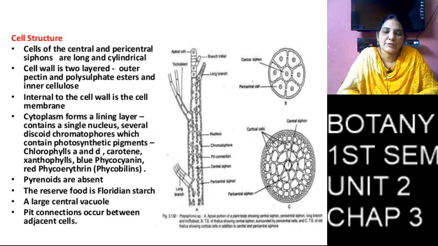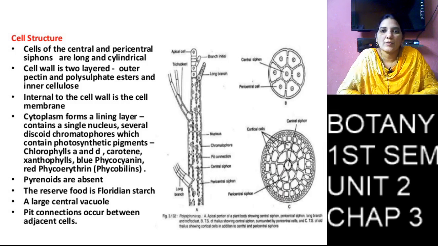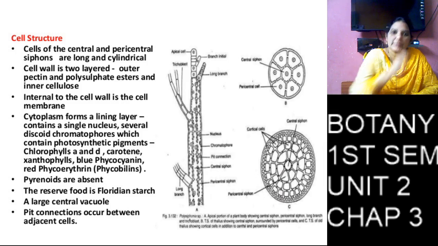In the cytoplasm, one nucleus is present, and a discoid chloroplast is present. The pigments are chlorophyll a and phycoerythrin, which are present in the chloroplast. Phycoerythrin gives the red color to the alga. So the common name of Polysiphonia is red algae, and pyrenoids are absent. The next reserve food material is floridean starch.